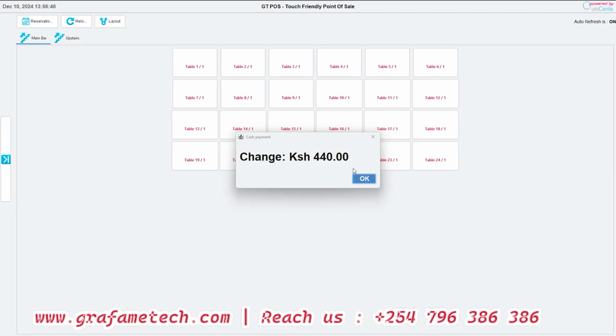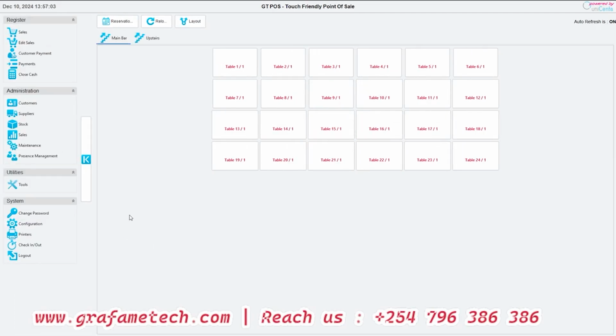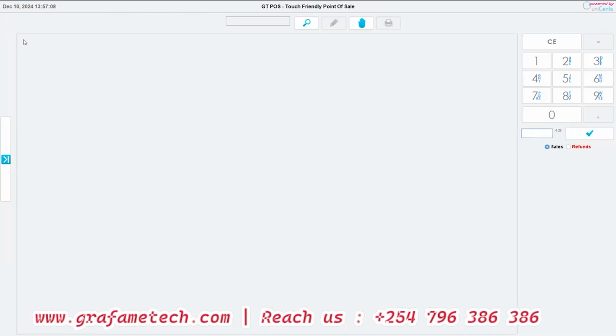Another good thing with the system, let's say that we are done maybe with placing the sales and the orders. You see, we can also do the reservations from the same system. Yeah, we can also change the layouts for this platform, how we view these orders. Now, that one was under sales. You can go to edit sales here. On edit sales, here we can review any receipt, any payment, or any sale that had been done previously. Maybe we want to do a refund. Maybe we want to do some editing. You as an administrator, you have an option of doing that.